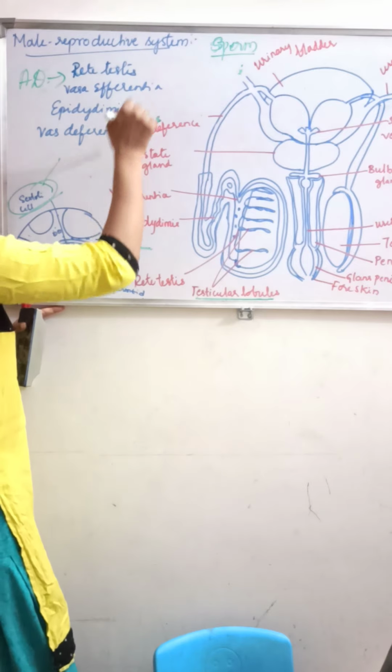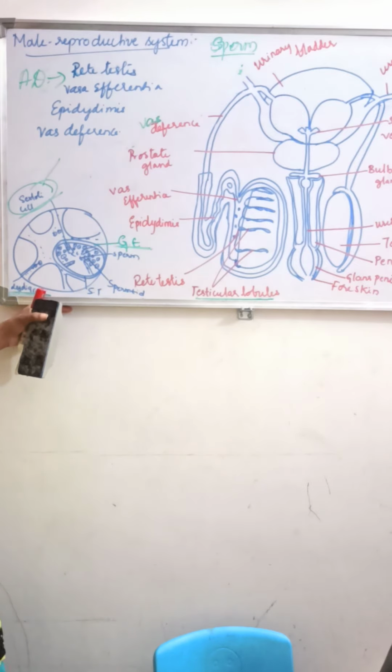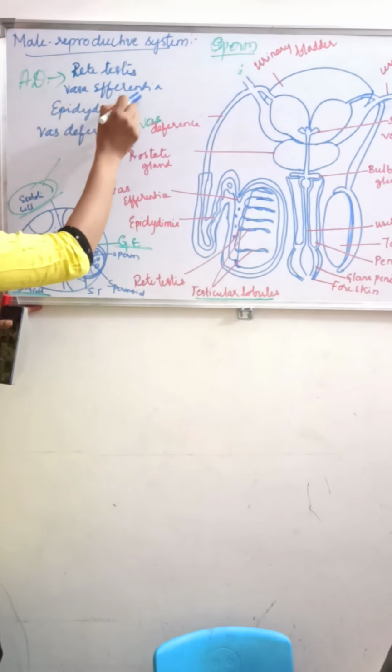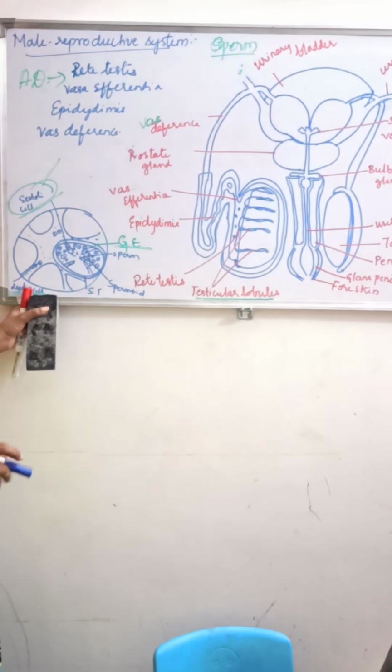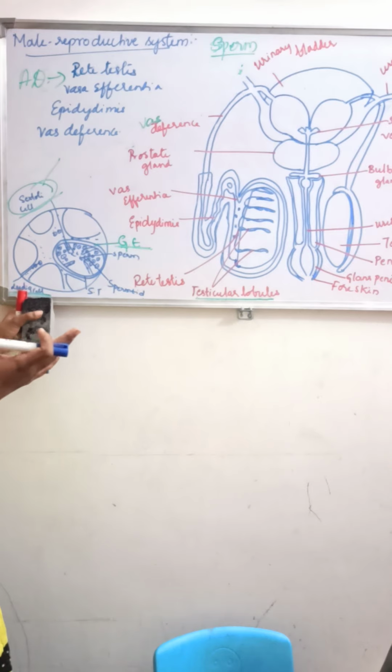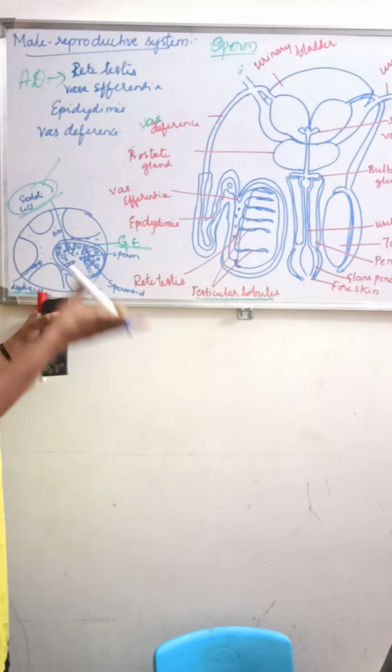So these are the accessory ducts: rete testis, vasa efferentia, epididymis and the vas deferens. These accessory ducts help to transport the sperm from the testis to the outside, through the urethra.